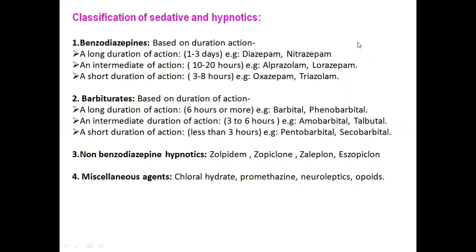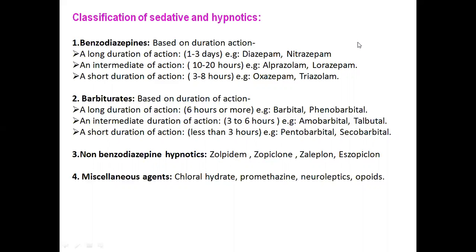Based on duration of action, these are subdivided into three classes. A long duration of action, which basically stays for 1 to 3 days. Diazepam and nitrazepam are from this class.